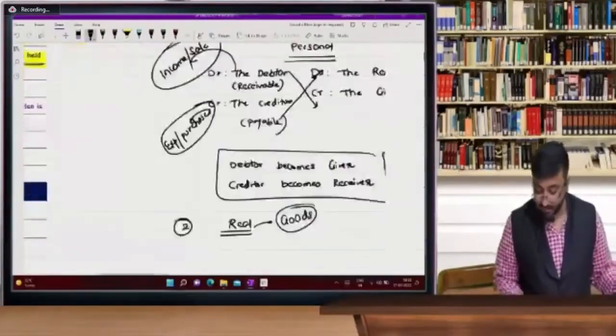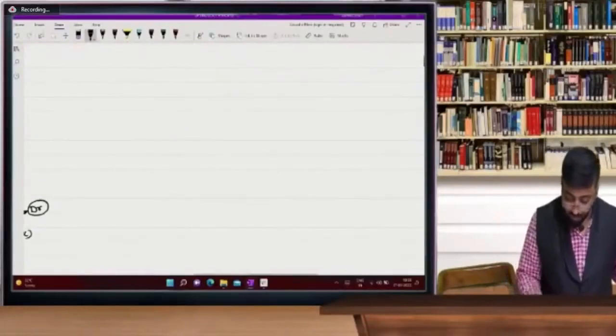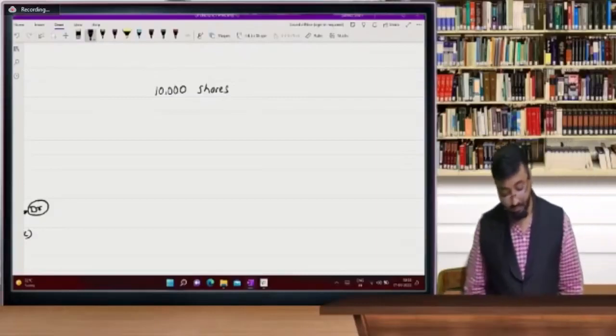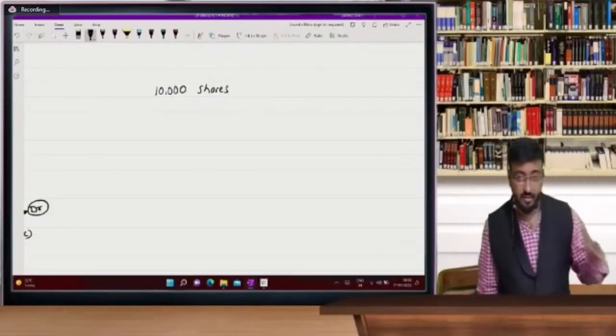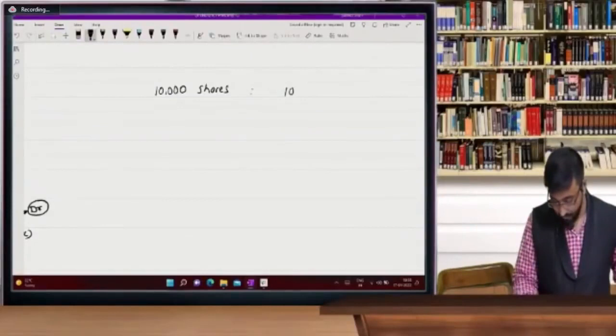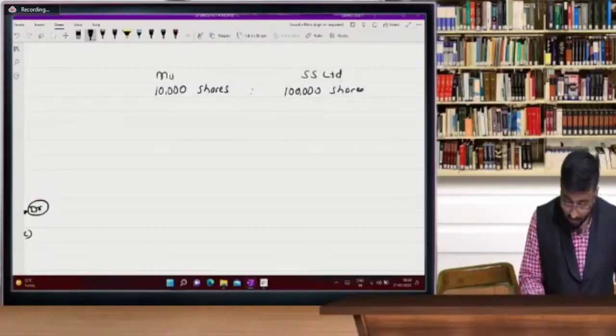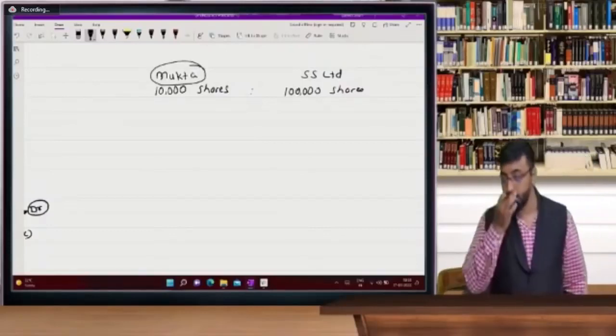See beta, very simple. Suppose if I have 10,000 shares, 10,000 shares out of 1 lakh shares. So this is SS Limited and Mukta, assume Mukta is a shareholder.